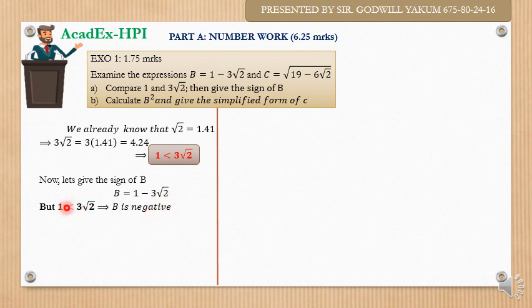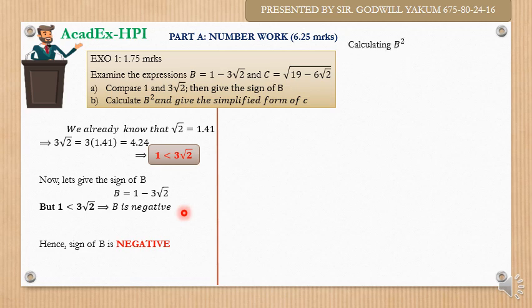If you take a number that is small and subtract a bigger number from it, your answer will be negative. For example, 2 minus 4 will be negative 2. Any small number from which you subtract a bigger number will always have a negative sign. So from here we can conclude that the sign of b is negative, and we are done with the A part of exercise 1, exo 1.